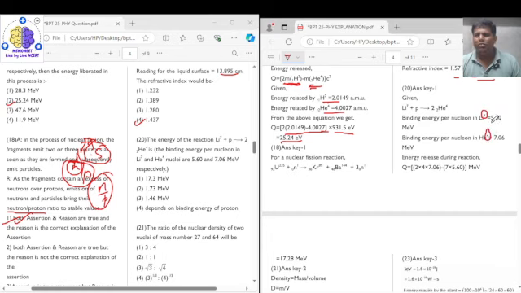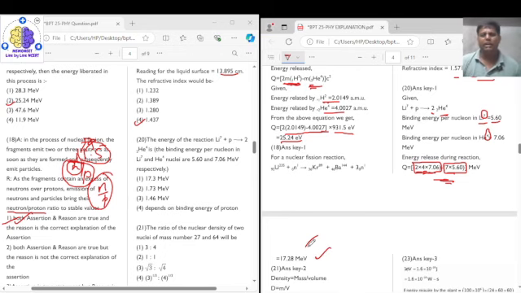If the binding energy per nucleon for lithium is 5.6, then the binding energy of lithium will be 5.6 into 7, whereas for helium it will be 7.06 into 4, right? In the reaction we have 2 helium atoms, so 2 into 4 into 7.06 gives the binding energy of the product side, minus the binding energy of the reactant side, that is 7 into 5.60, because we have only one lithium atom. The difference of this will be equal to 17.28.